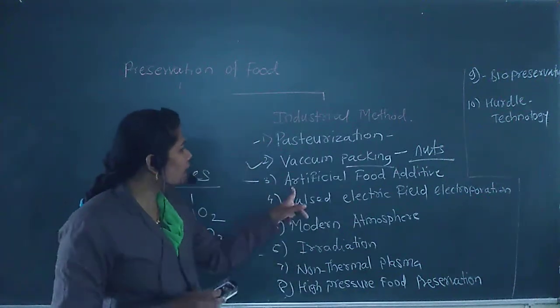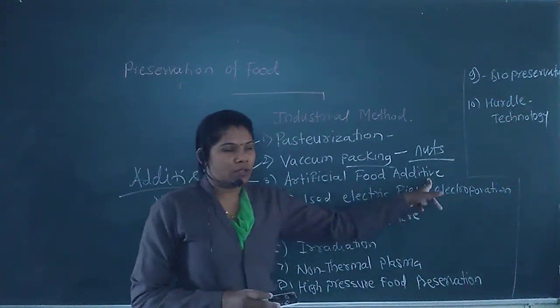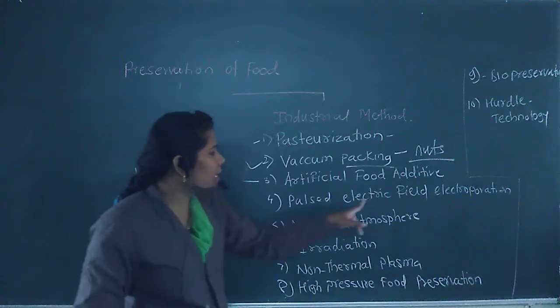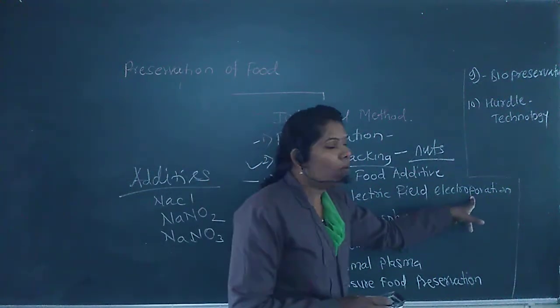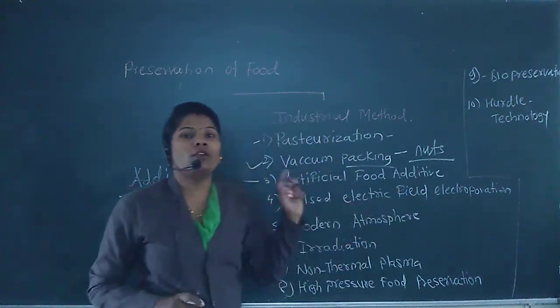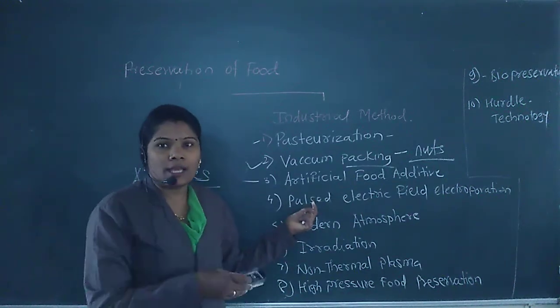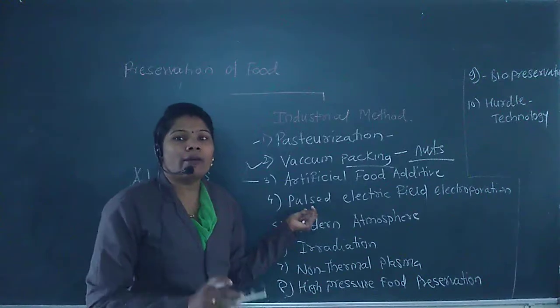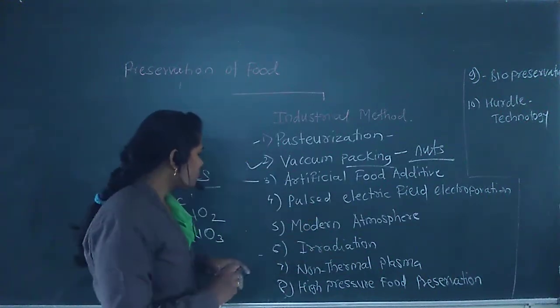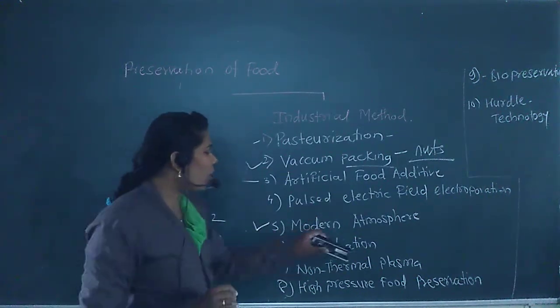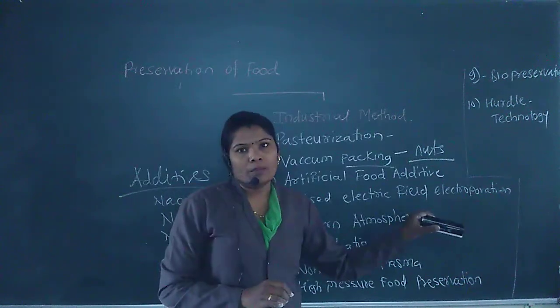That is called artificial food additives. Next process is pulsed electric field electroporation. This is also a new technique used for food preservation, but it is not yet fully developed.